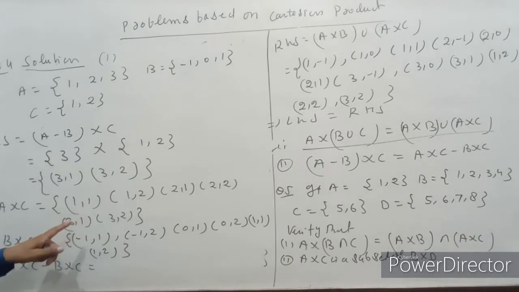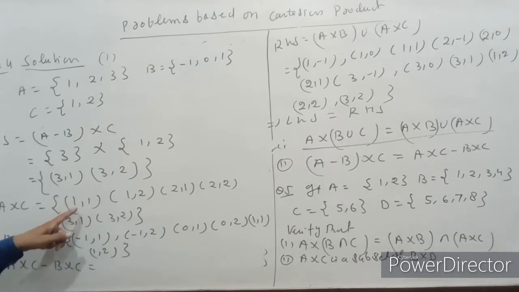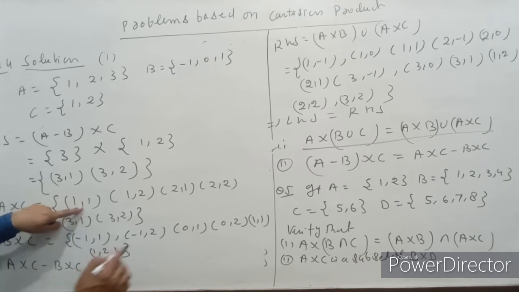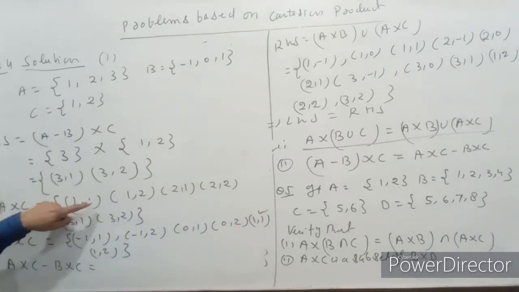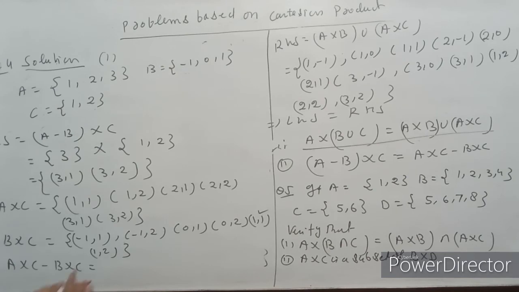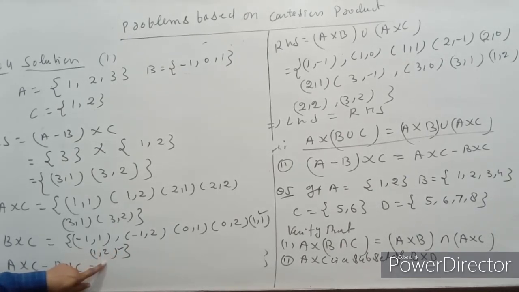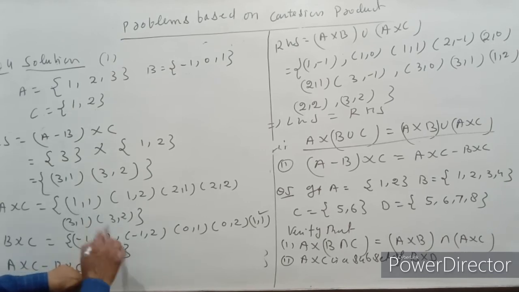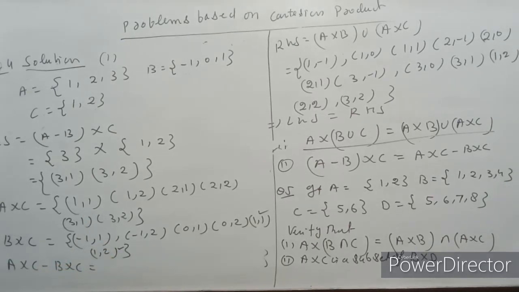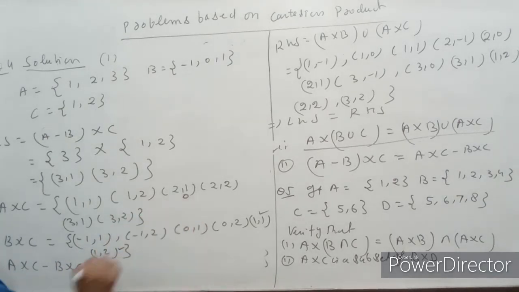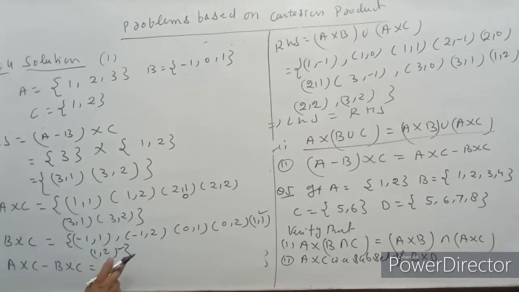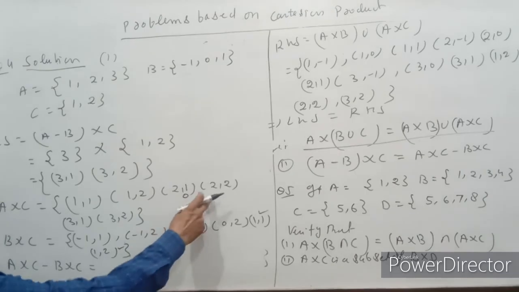So here we find (1, 1) yes, (1, 2) yes, (2, 1) yes, (2, 2) yes.